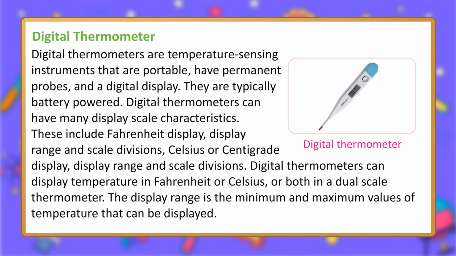Digital thermometer. Digital thermometers are temperature-sensing instruments that are portable, have permanent probes, and a digital display. They are typically battery-powered. Digital thermometers can have many display scale characteristics. These include Fahrenheit display, display range and scale divisions, Celsius or centigrade display, display range and scale divisions. Digital thermometers can display temperature in Fahrenheit or Celsius, or both in a dual-scale thermometer. The display range is the minimum and maximum values of temperature that can be displayed.